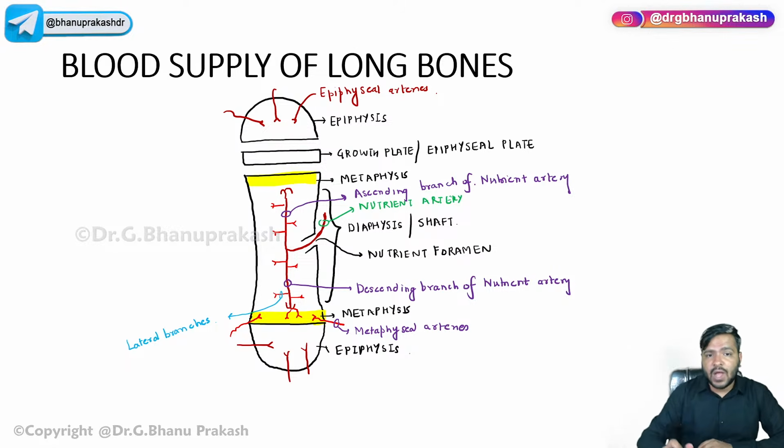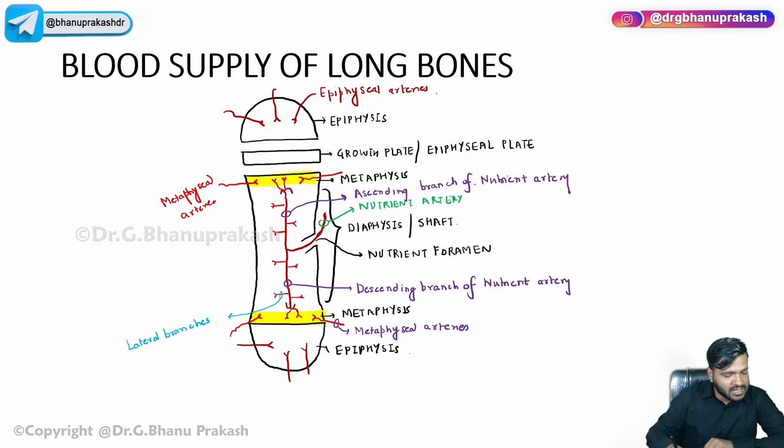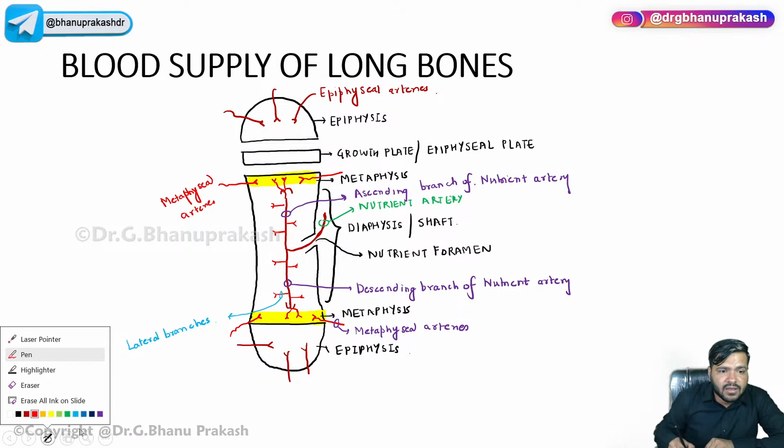Apart from that, guys, you have to know the growth plate. Okay, we have already learned that some arteries of the metaphysis are coming from the nutrient artery and some are coming from outside, which are branches of the muscular artery. So these are the metaphyseal arteries. Now the growth plate or the epiphyseal plate, they are basically receiving, right?